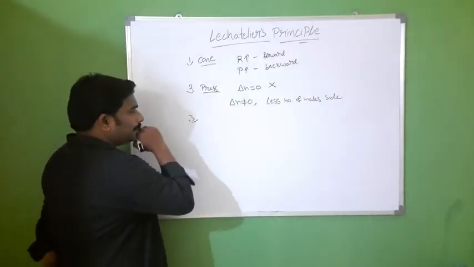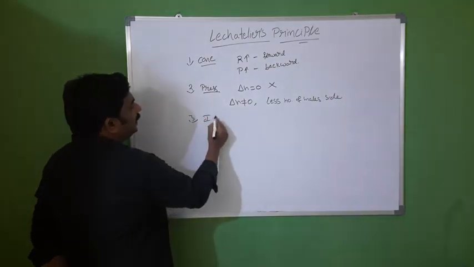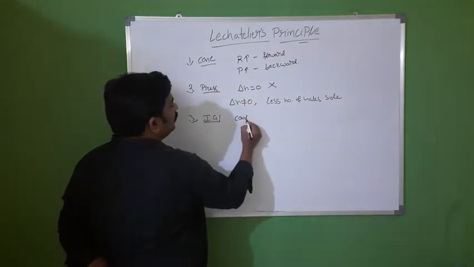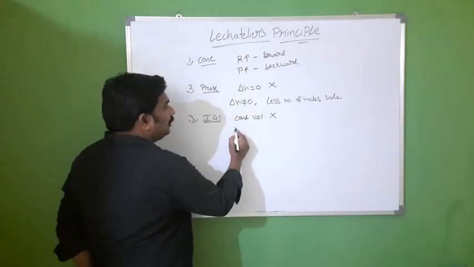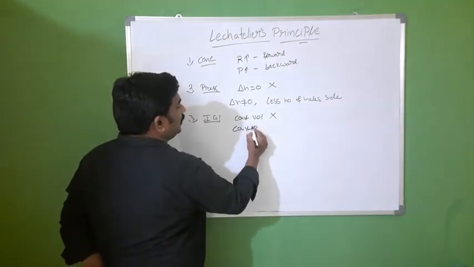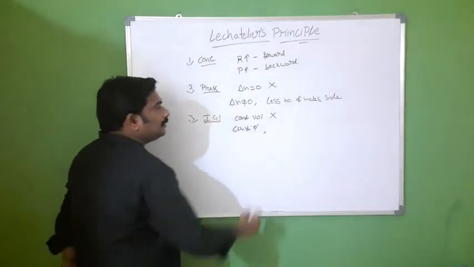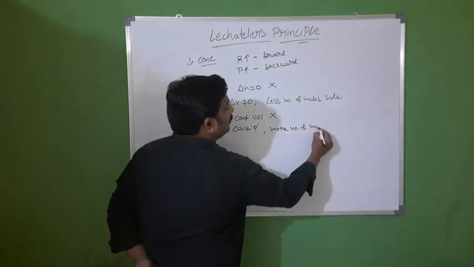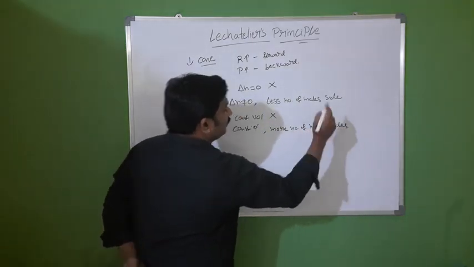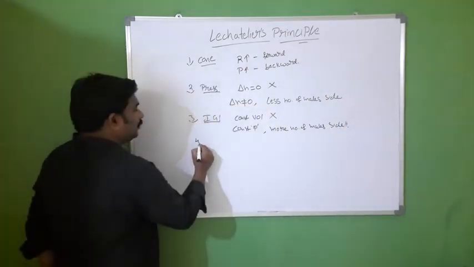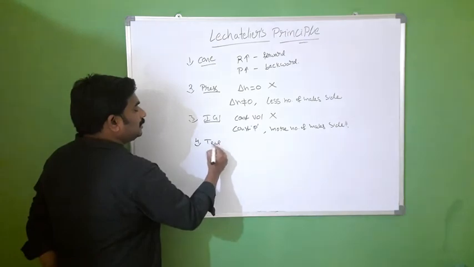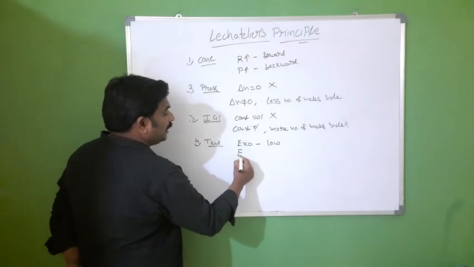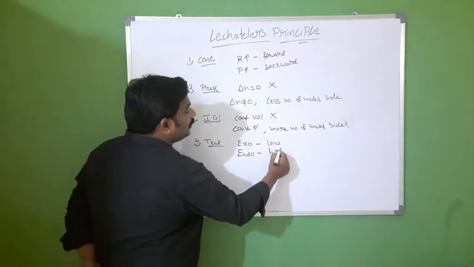Third one, addition of inert gas. Addition of inert gas at constant volume, there is no effect. At constant pressure, the equilibrium shifts towards the side with more moles. Next, fourth one, temperature. For exothermic reactions, low temperatures are favorable. For endothermic reactions, high temperatures are favorable.